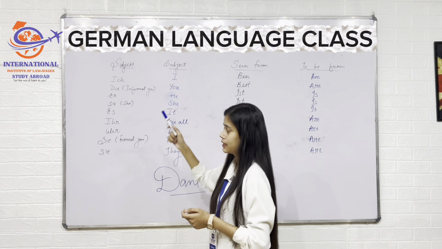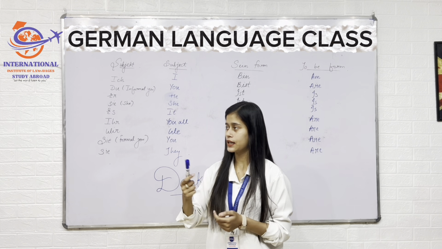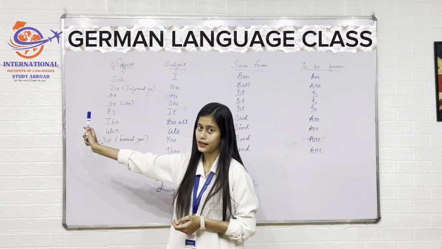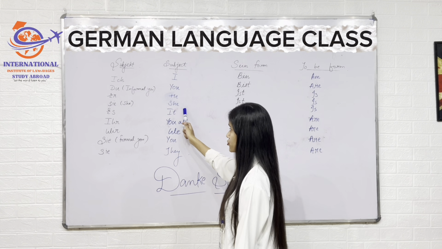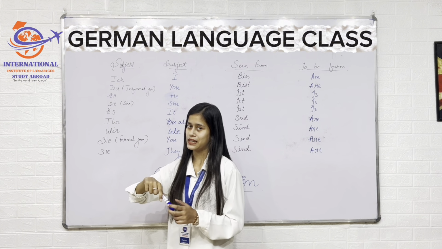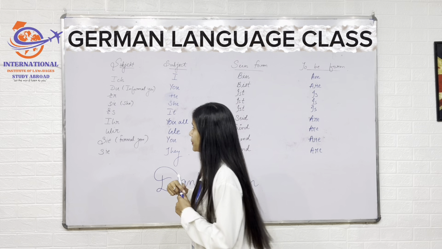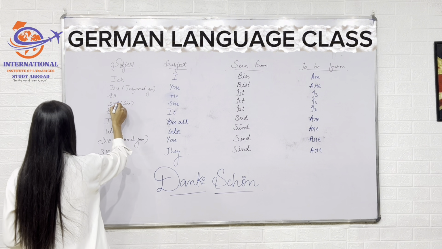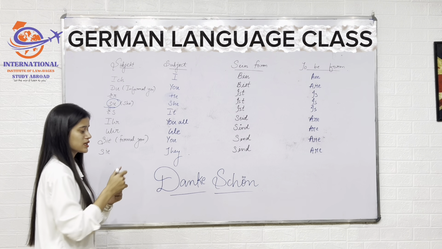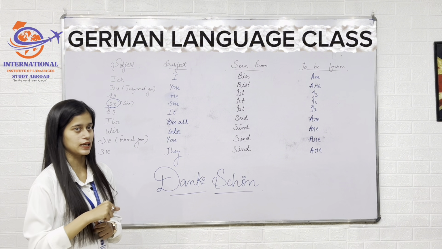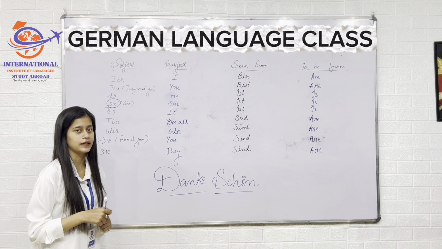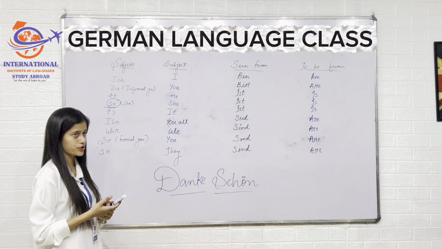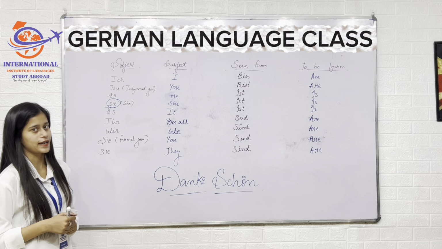Next comes he. He is वह. For a boy we say he. He is known as er in German language. And then comes she. She is known as sie. Here the s in she is always a small s, so it is sie. Next comes it. It we use for a thing, for an object. So it is known as es.